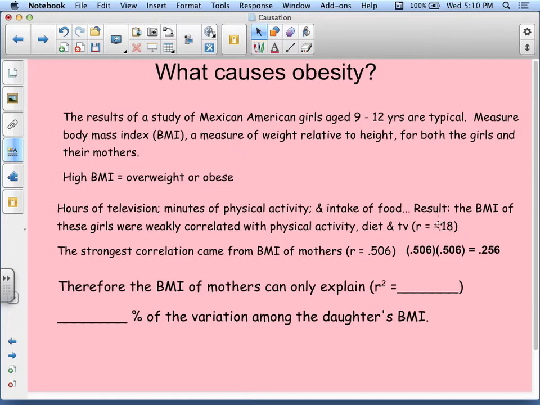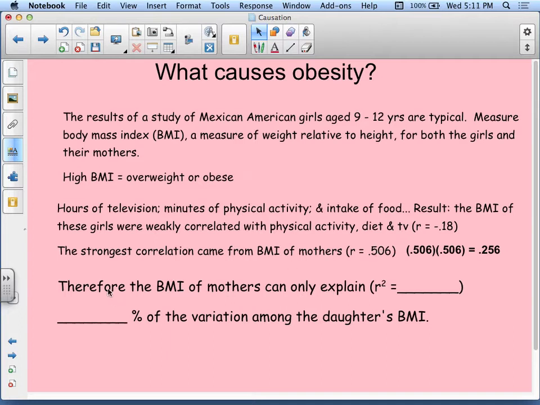That is really low. We would expect that there would be a high, at least somewhat moderate correlation, if any, between the body mass index and physical activity, diet, and TV. Right? Mainly because if a person has a good diet, they're not going to be as heavy, or if a person watches less TV, then that means they're going to be more active and therefore would not have a high BMI. The strongest correlation actually came from the BMI of mothers, which indicates genetics. So their correlation was 0.506.